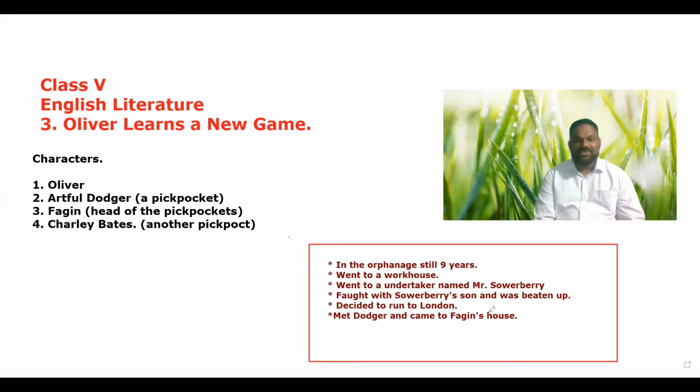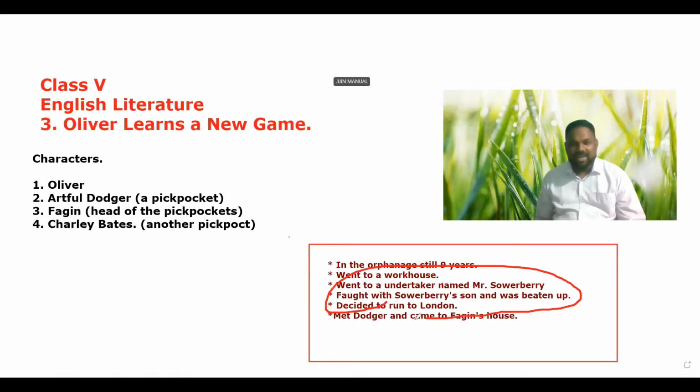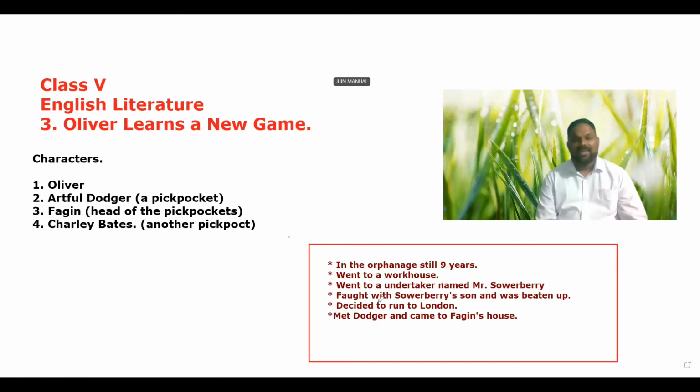So he was staying in Soberberry's house, and then once he had a fight with Soberberry's son. He was trying to abuse Oliver's mother, so then they had a fight, and Soberberry's wife supported her son, and then Oliver was beaten up, and then the same night he decided to run away to London. So he runs away to